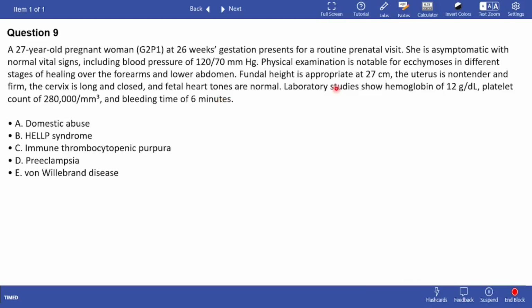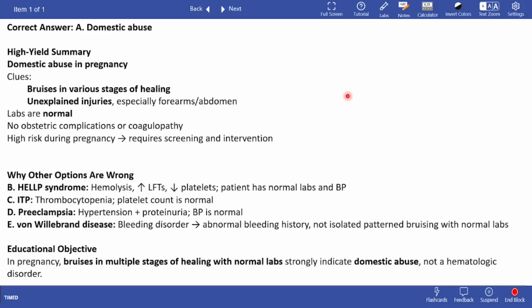So the clues are that there is ecchymosis in different stages of healing. First of all, this is the biggest clue. Then the presence of a normal examination. There is nothing wrong with her examination. Bleeding time, platelets, everything is normal. So why is there ecchymosis if the bleeding time and the platelets and everything is normal?